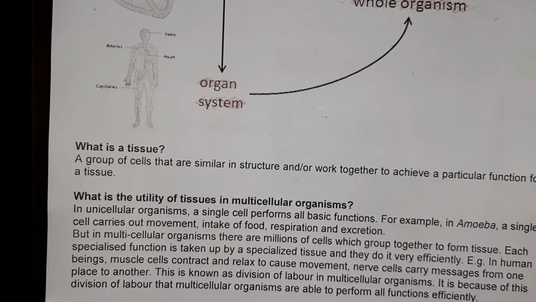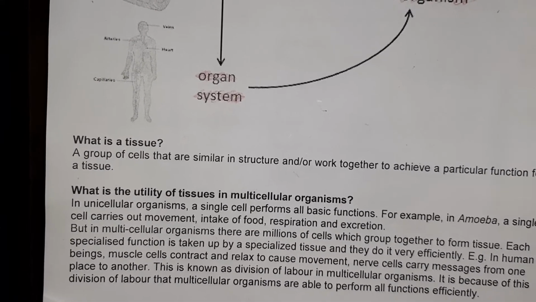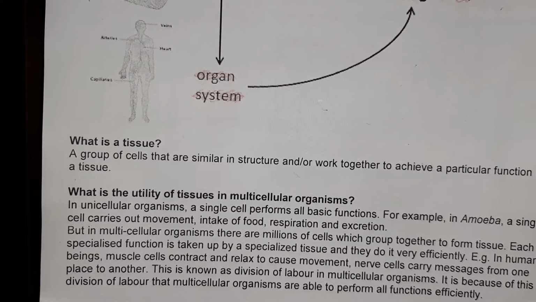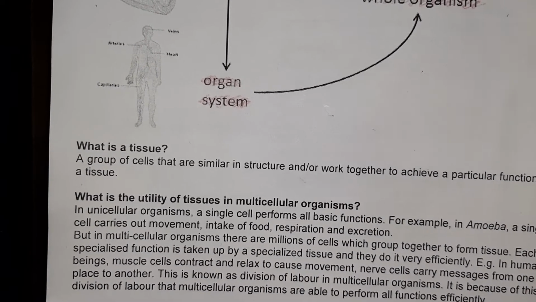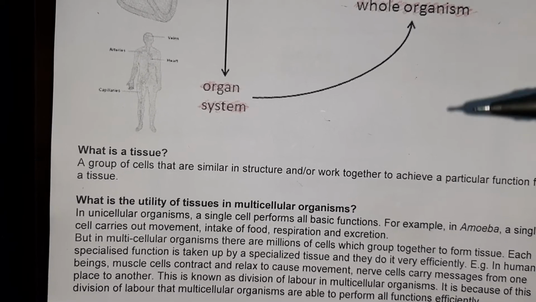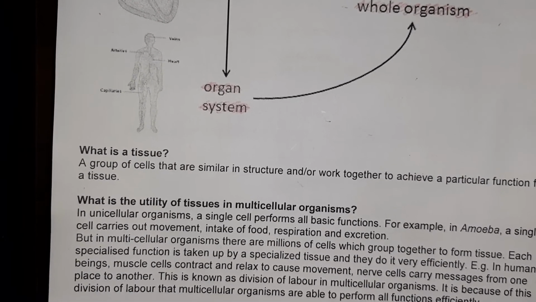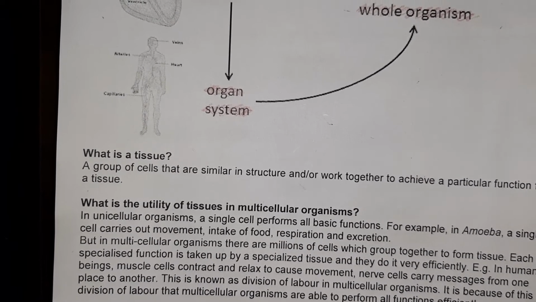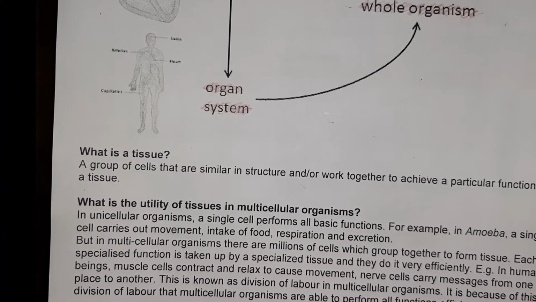But when we look at multicellular organisms in which there are tissues, different tissues perform different functions. There are different tissues for reproduction, different tissues involved in protection, some involved in digestion, some involved in respiration. So different tissues form organs and organs perform specific functions. If we compare these two scenarios, in which case will there be more efficiency, which one can perform the functions more efficiently? Of course, the multicellular organism, in which there is a division of labor.